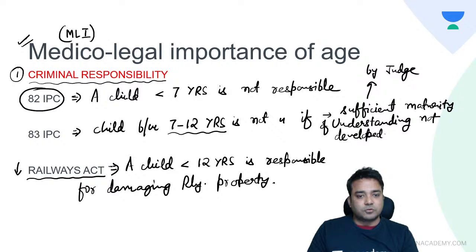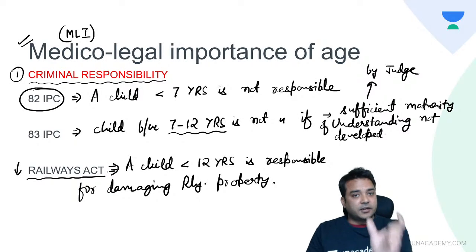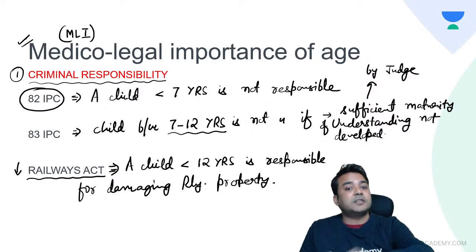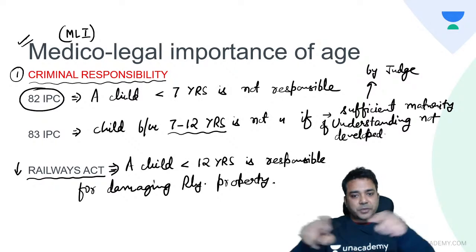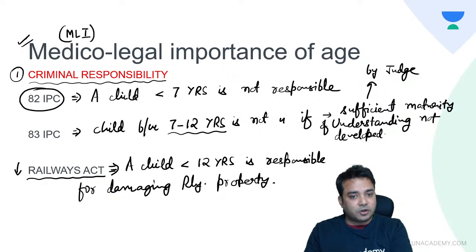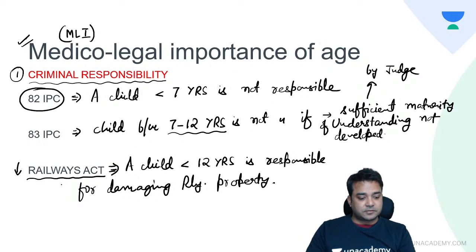So the parents or guardians will sign an affidavit that if the child repeats the offense, the parents will submit that bond amount to the railway police.